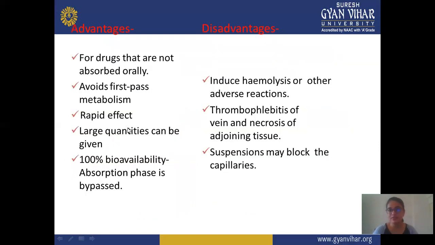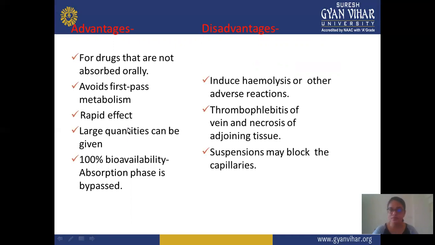Next, advantages and disadvantages of this route. For drugs that are not absorbed orally, you can use this parenteral route, and you avoid the first pass effect or first pass metabolism. There is rapid effect, and a large quantity can be given. There is 100% bioavailability, as the absorption phase is bypassed.